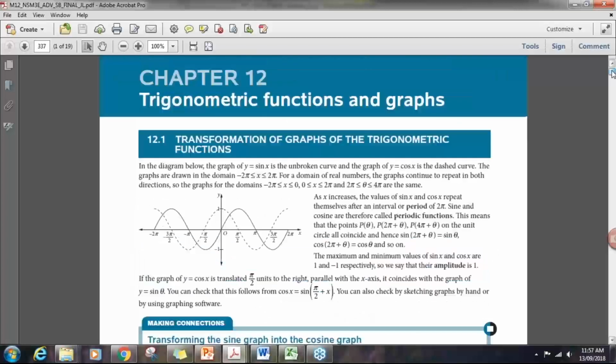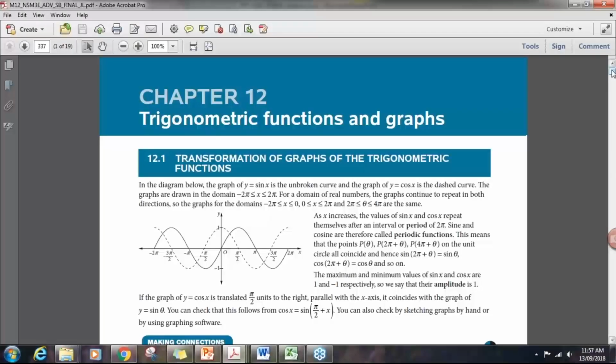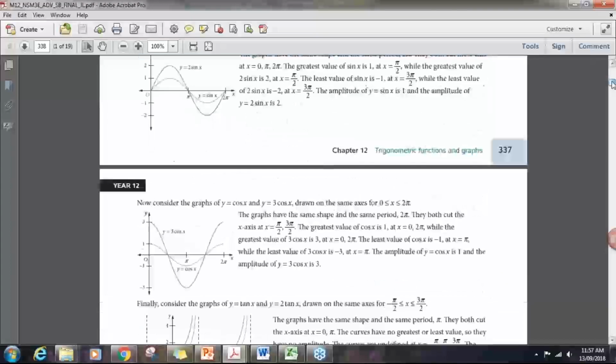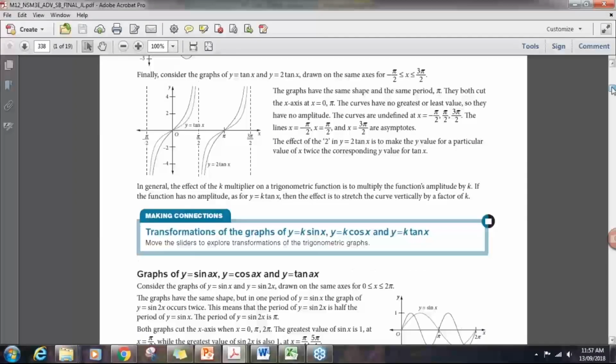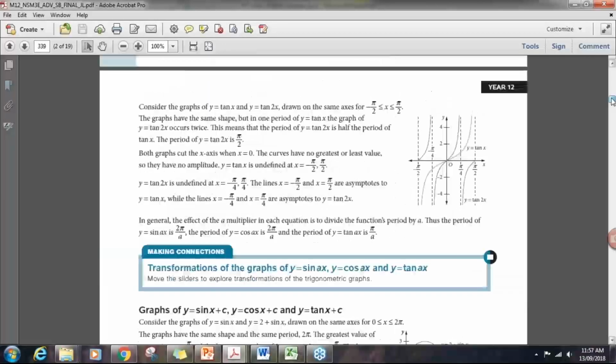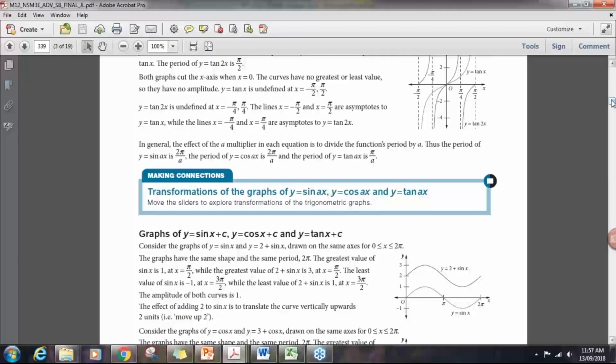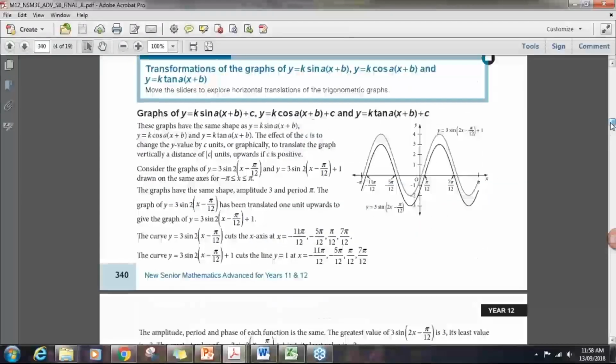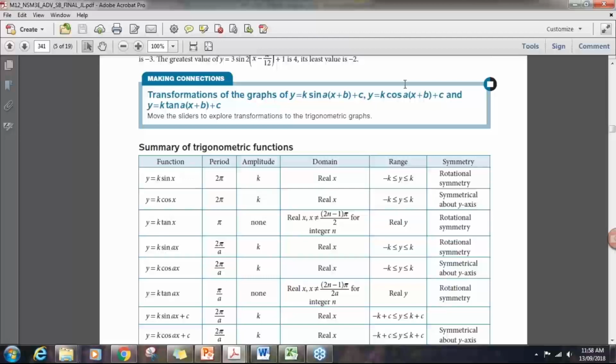So in this case, we're looking at chapter 12 of the advanced book, Trigonometric Functions and Graphs, and the theory is going through the transformations of the graphs. And so you can see that as the transformations are introduced, we'll have Making Connections boxes, which will link to an interactive graph that can be viewed. So for instance, at this point, all of the transformations have been introduced, and here we could link to a graph where we move the sliders to explore transformations of the trigonometric graphs.